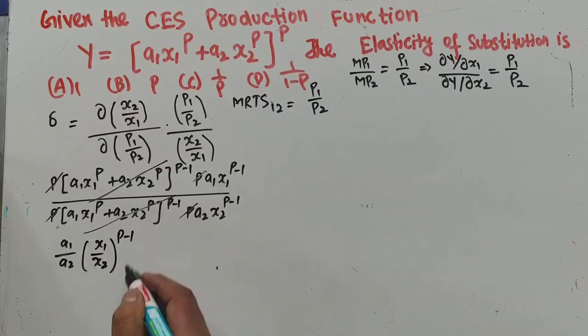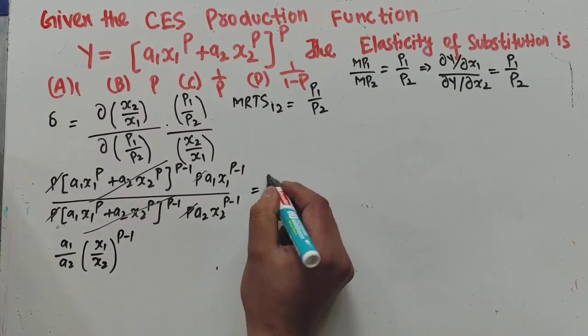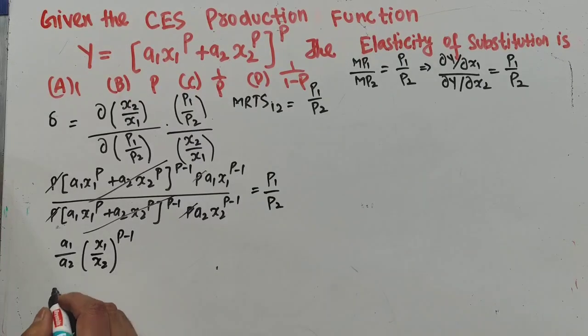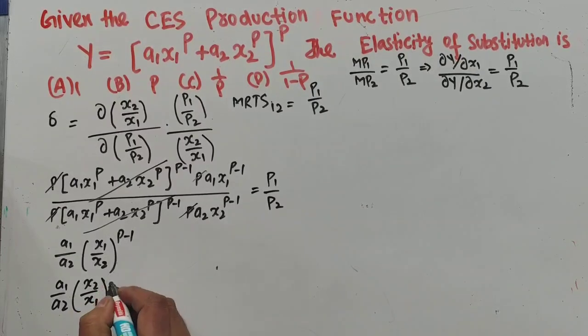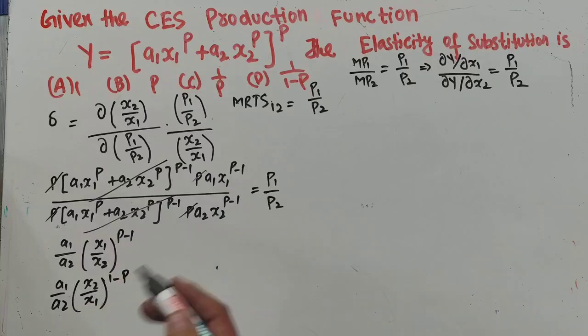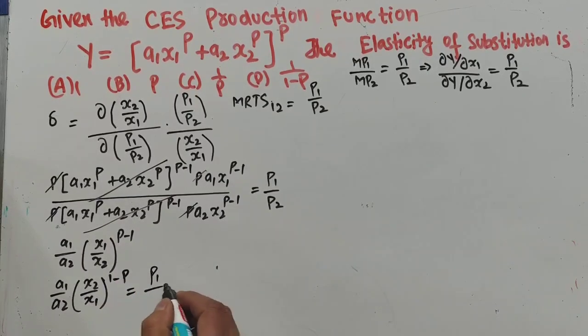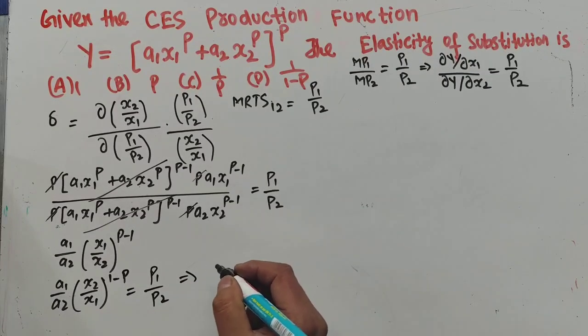If I reciprocate it, it should be equal to the input price ratio p1 upon p2. So can I write it like this: a1 upon a2, x2 upon x1? If I reciprocate, it will become 1 minus p. Simple thing, reciprocating the terms changes the exponent sign. It should be equal to p1 upon p2, which implies, let us solve for x2 upon x1.